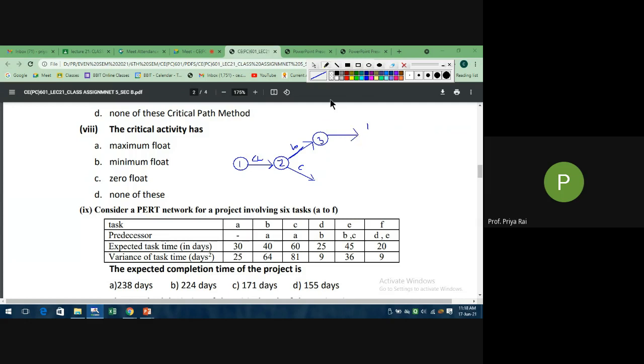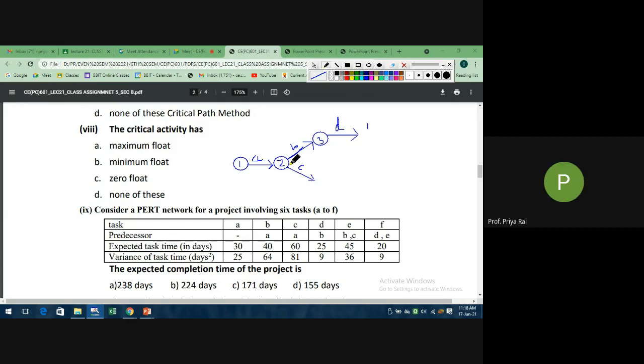Okay, so suppose D. Now see, your E activity will start from which event? From that event where both your B and C activity ends. See here, B activity ends here, your C activity ends here. So if we join this B and C, will it be okay or not? If we join, it's wrong.